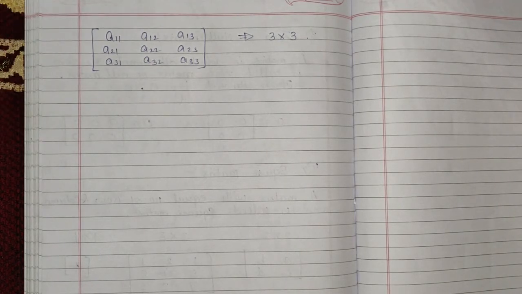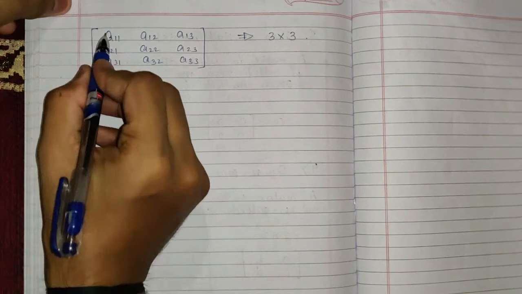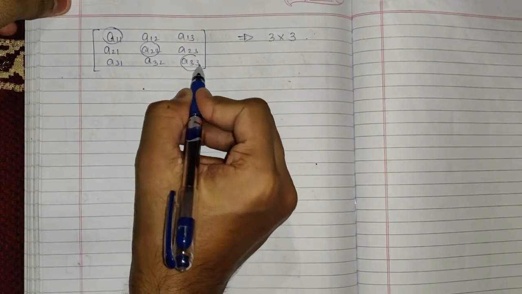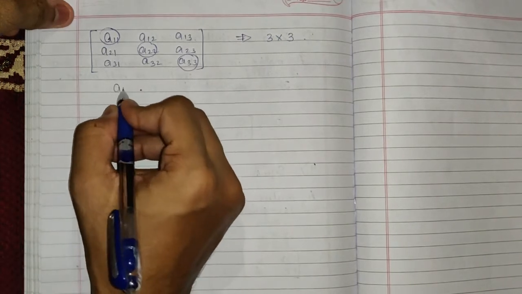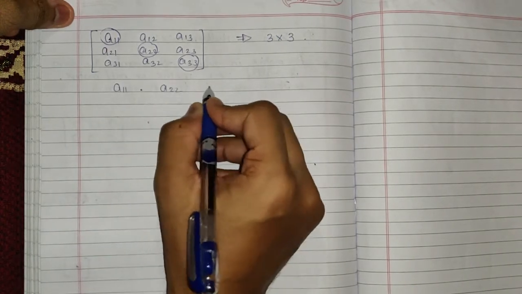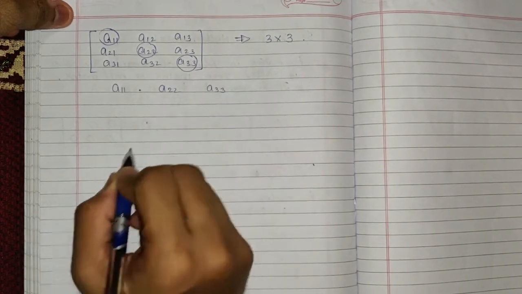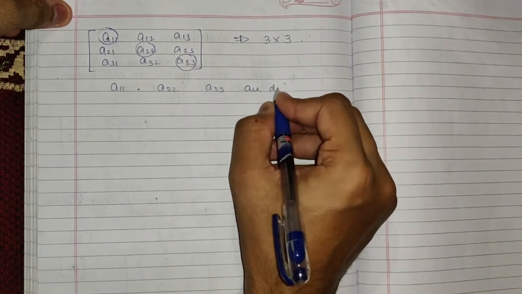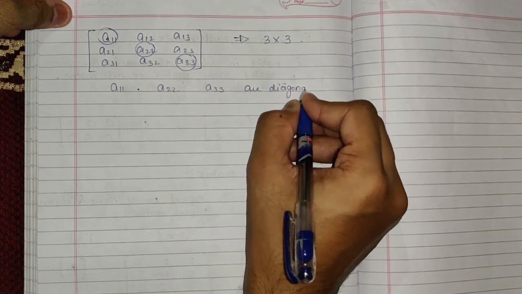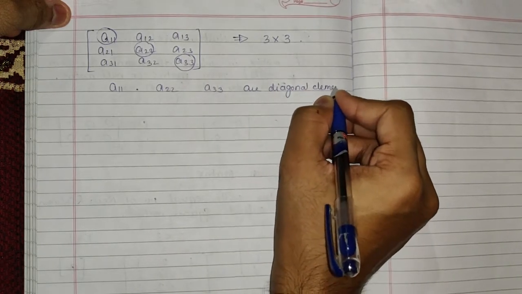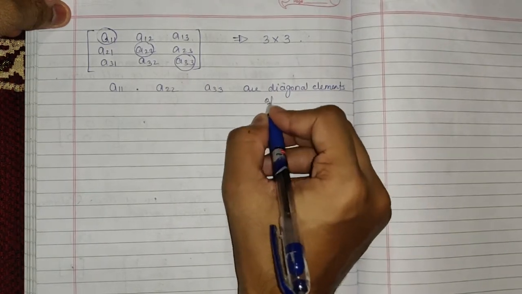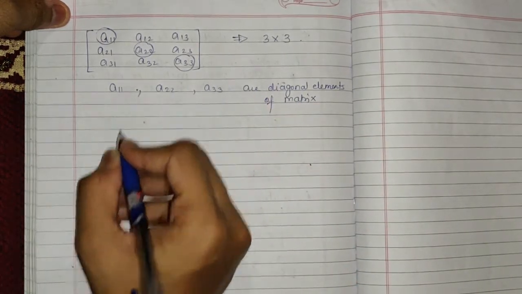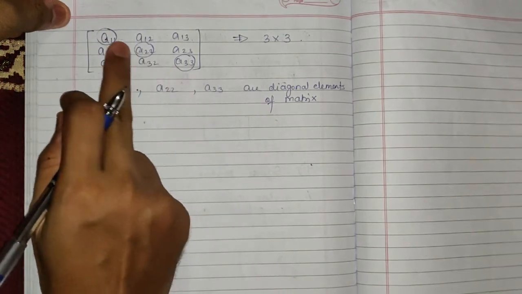Now, A11, A22 and A33 in this matrix are known as the diagonal elements of the matrix. I told you in determinants also that we consider only these diagonal elements.